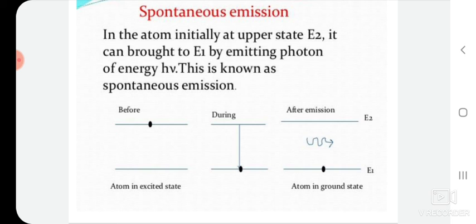During this process, the atom emits a photon having energy h nu, and moves to energy level E1 from E2. So, by emitting a photon, the atom moves from the excited state to the ground state. This kind of phenomenon is nothing but a spontaneous emission.